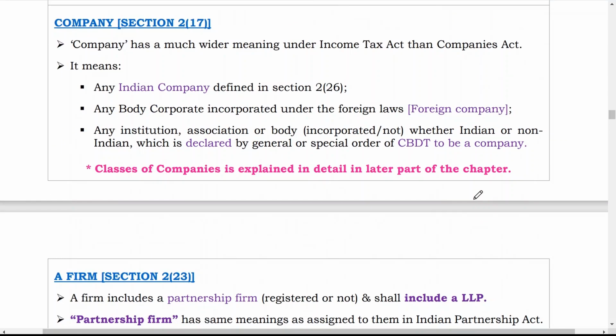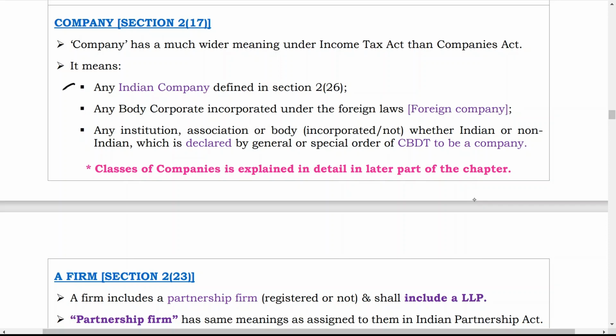Now we will discuss the next status: company. Company has a much wider meaning under the Income Tax Act than under the Companies Act. It means any Indian company defined in Section 2 Subsection 26 is considered as a company. Any body corporate incorporated under foreign laws is a foreign company. Any institution, association, or body, incorporated or not, whether Indian or non-Indian, which is declared by general or special order of CBDT to be a company.